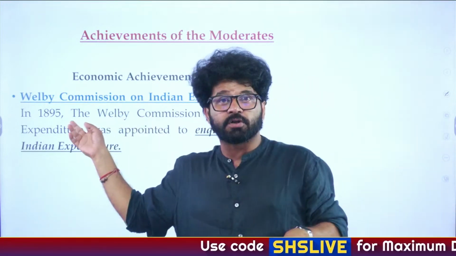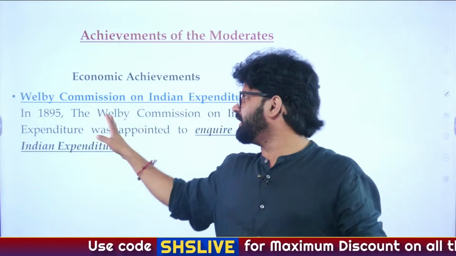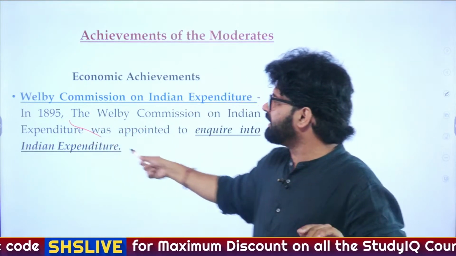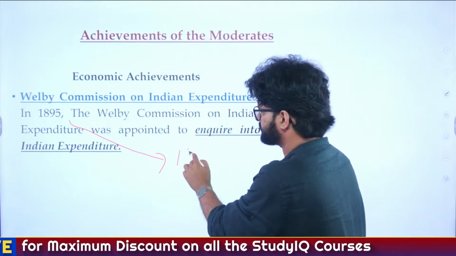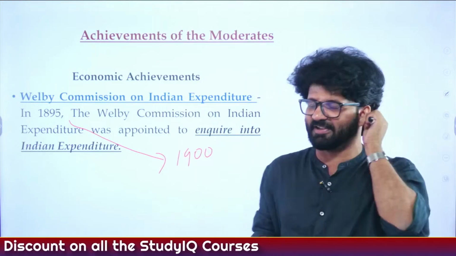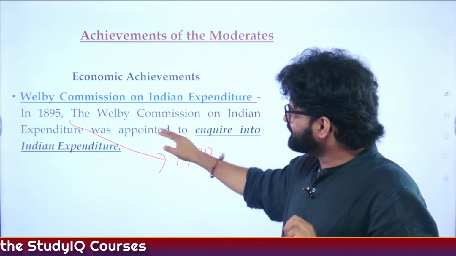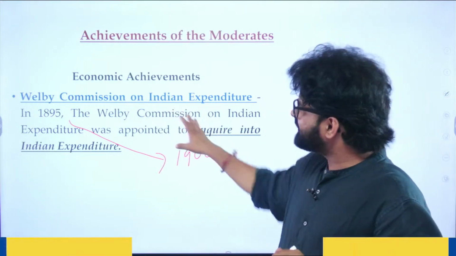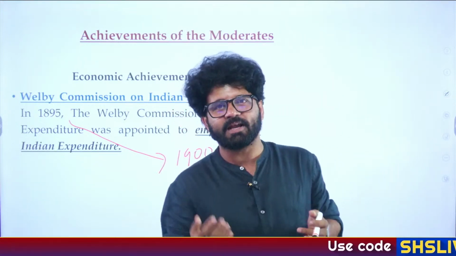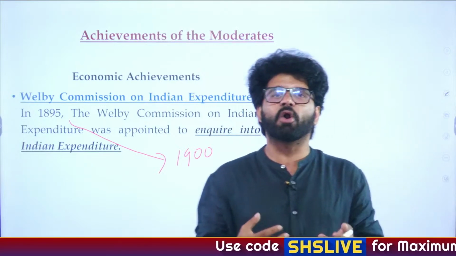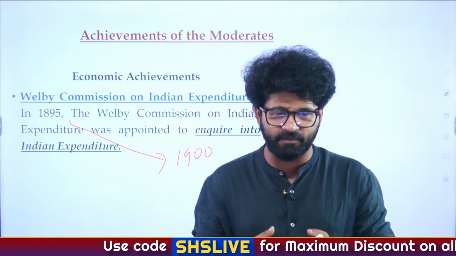And the Welby Commission, we have just talked about it. Set up in 1895, they submitted their report in 1900, taking their own sweet time of 5 years. That's how government setup works. Oh my God. Seriously, 5 years. And then tacitly they accepted that yes, Britishers are exploiting us. They have exploited us for a very long time.